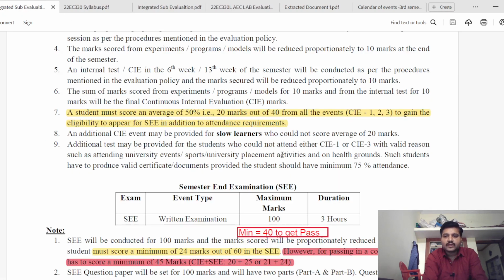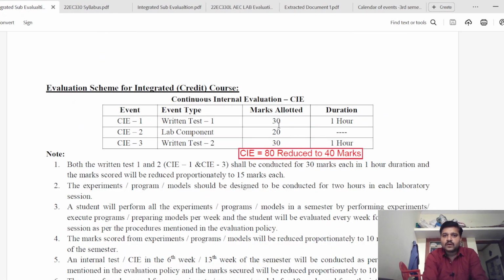Okay, and then you will be having a test which will be conducted for 75 minutes. So each test will be conducted for 75 minutes, 30 marks, and that will be reduced to 15. So 15 plus 10 plus 15, 40. Okay, so that is how the internal CIE for 40 will be evaluated.